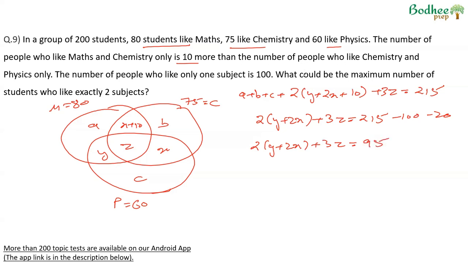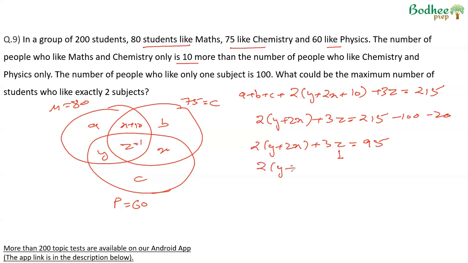Now what we want to do? Maximum number of students who like exactly 2 subjects. Here we can try to maximize y. 95 is not divisible by 2, so we'll give z a value of 1.